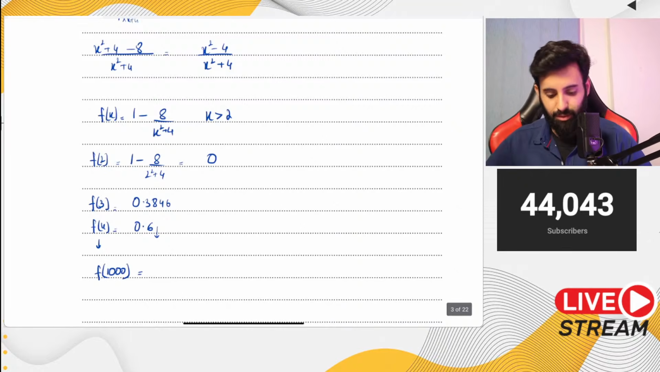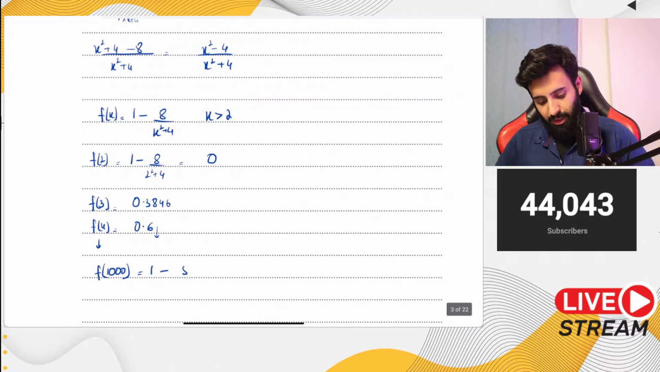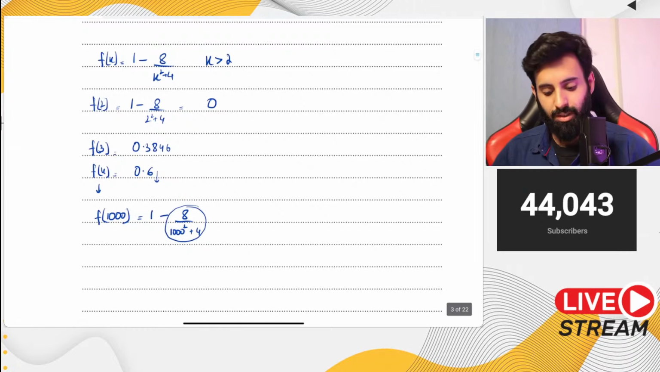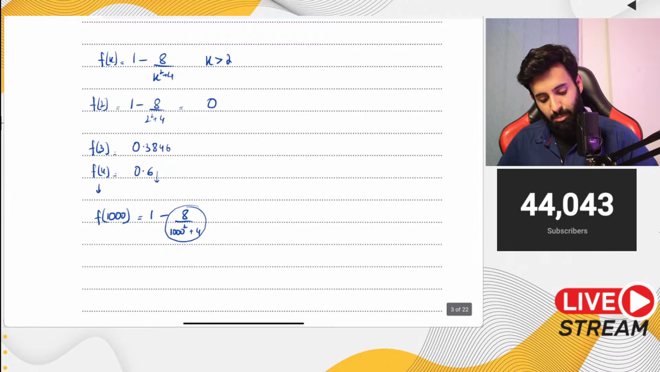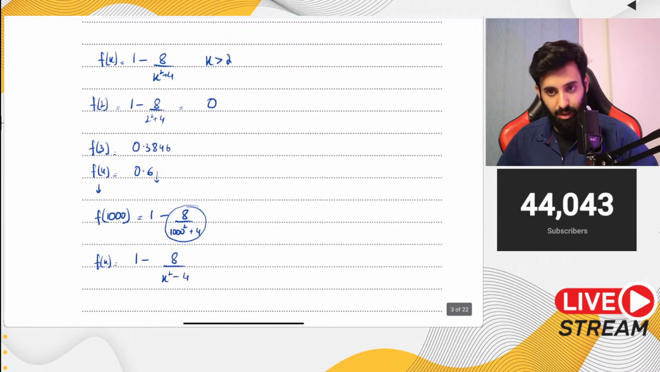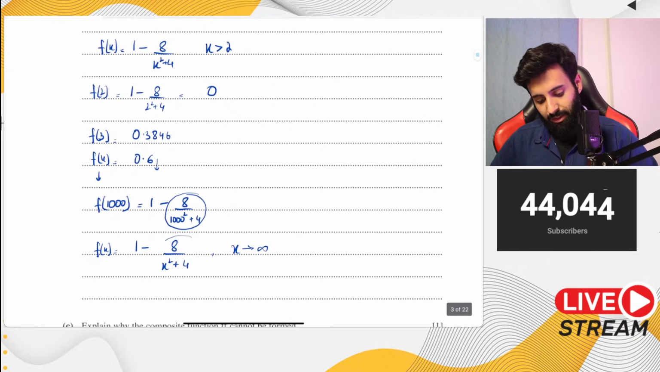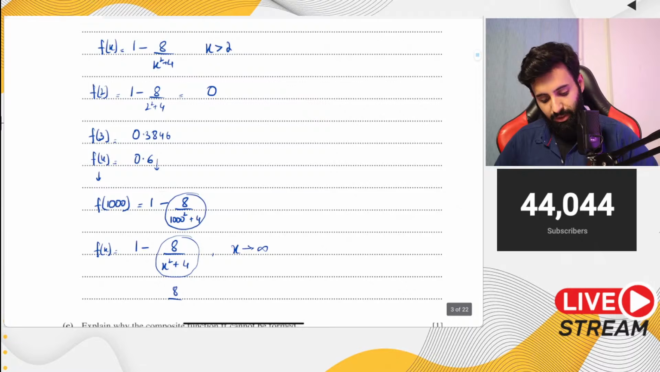Now notice that there will come a point where, let's say you plug in a really large value, f of 1000 for example. Now if you plug in f of 1000, here's what's going to happen. 1000 squared plus 4. Now eventually what will happen is that this will approach 0. Why is that? Because notice that your function is f of x equals 1 minus 8 over x squared plus 4. Eventually, as x becomes really, really large, let's say it approaches infinity, the denominator becomes infinity, and what is 8 upon infinity equal to? 8 upon infinity is equal to 0. So ultimately you will be left with 1 minus 0.